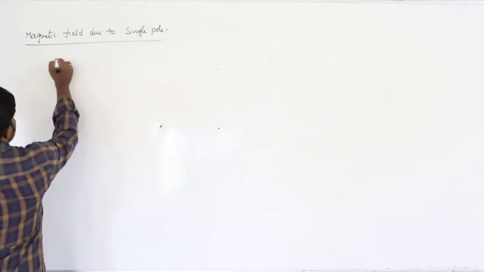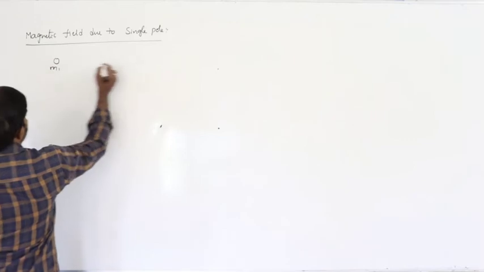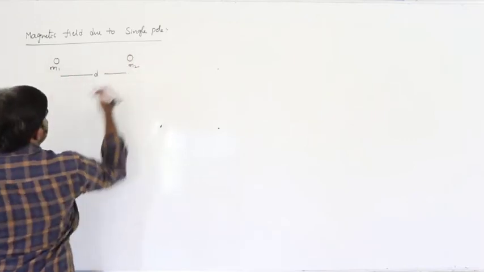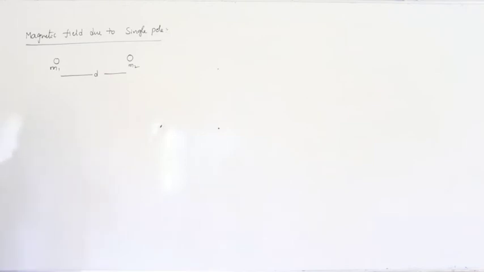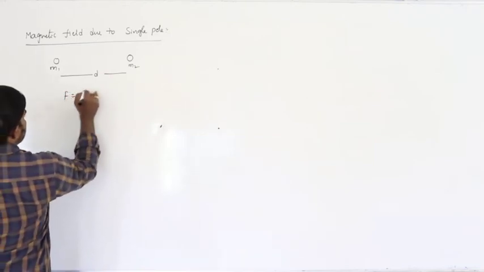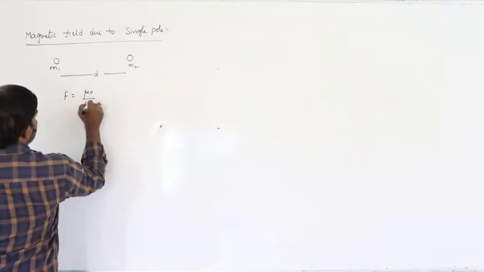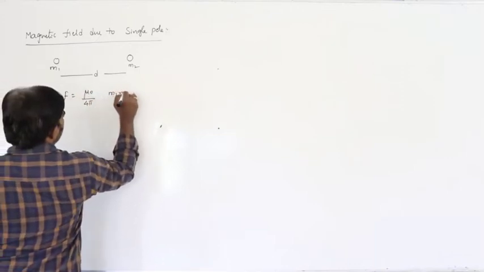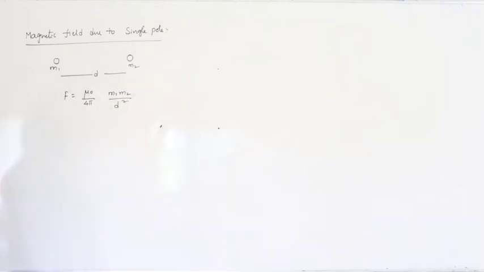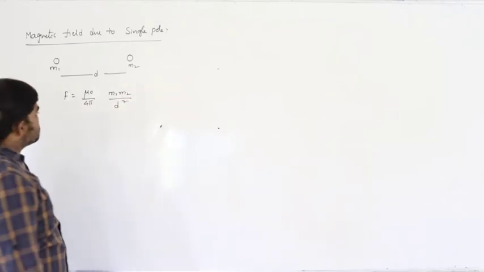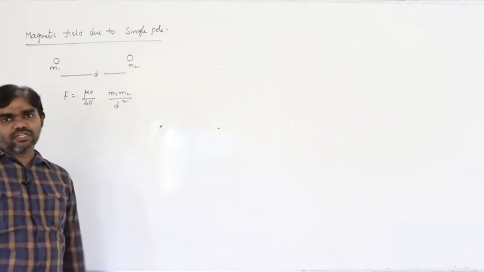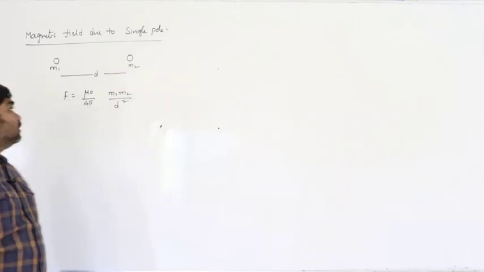For example, two poles, let us say M1 and M2, are separated by distance d. What is the force of attraction or repulsion between them? It is mu naught by 4 pi, M1 M2 by d square. So this is the force of attraction or repulsion between the poles.